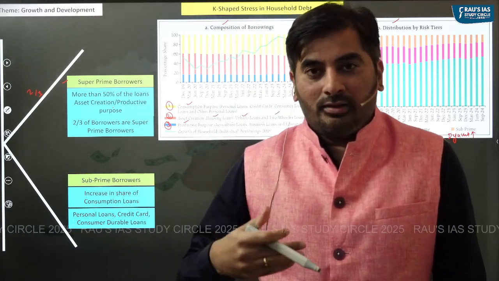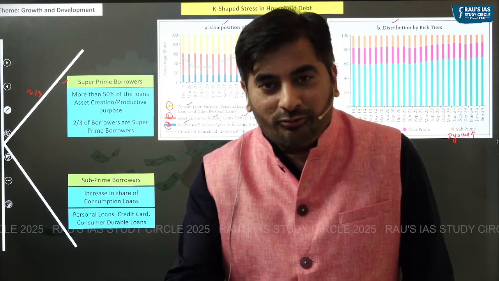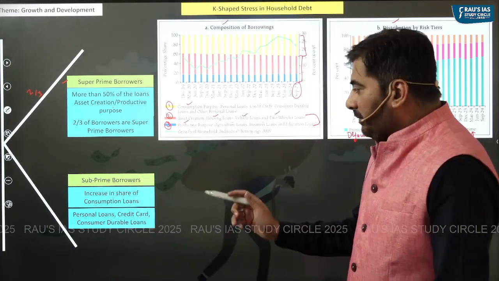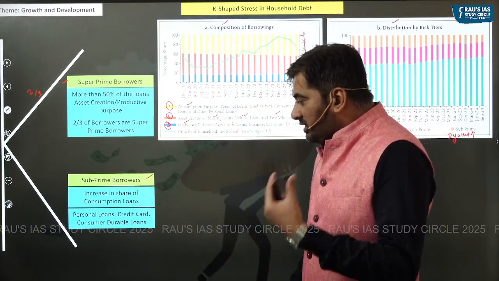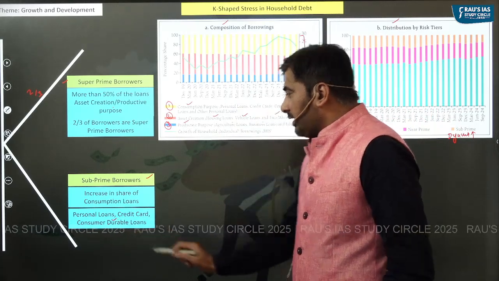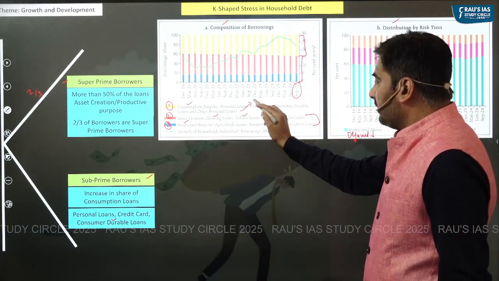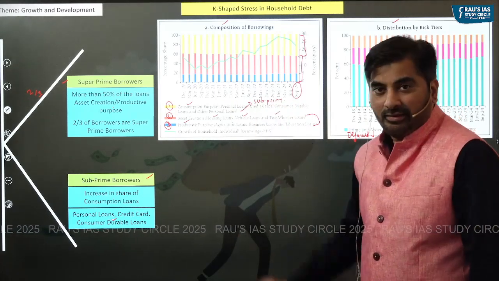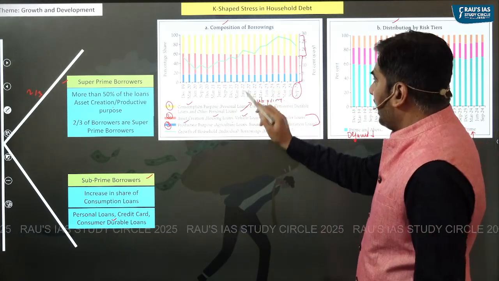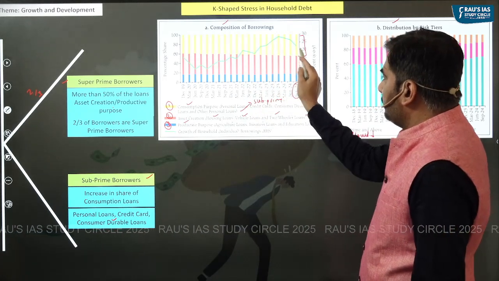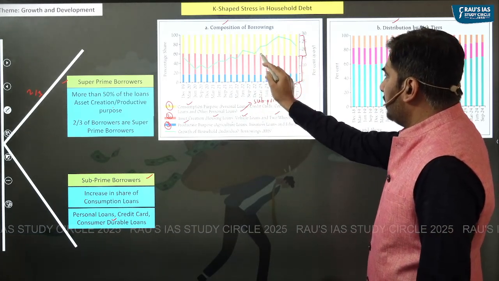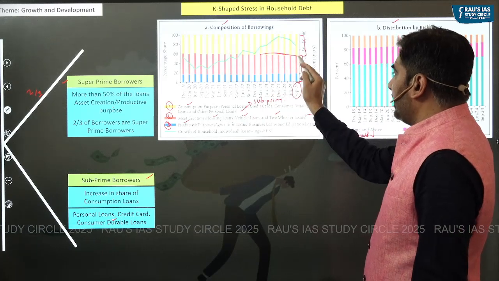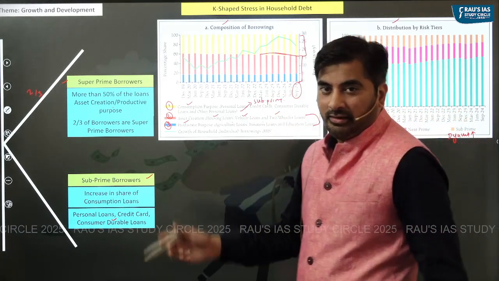So what are the subprime borrowers borrowing money for? The subprime borrowers are generally borrowing money for the purpose of consumption. And can you see what has happened to the share of consumption loans? Consumption loans, as you can see, have steadily increased, right?